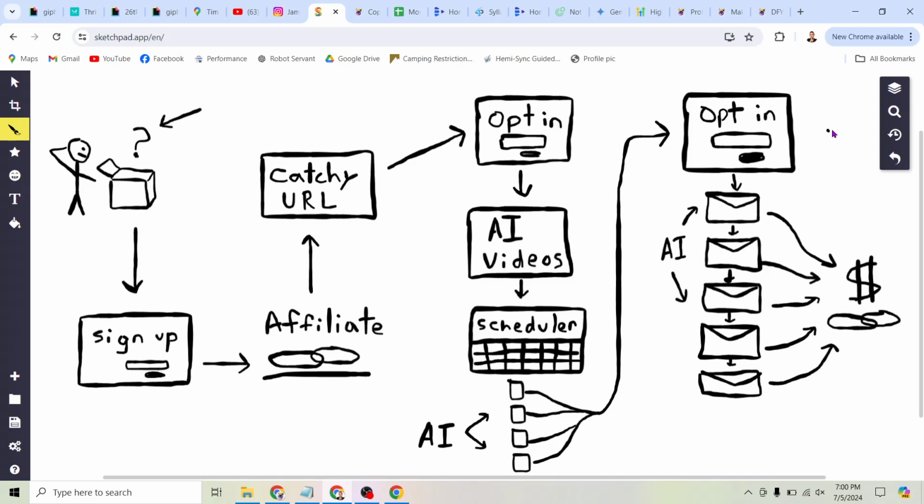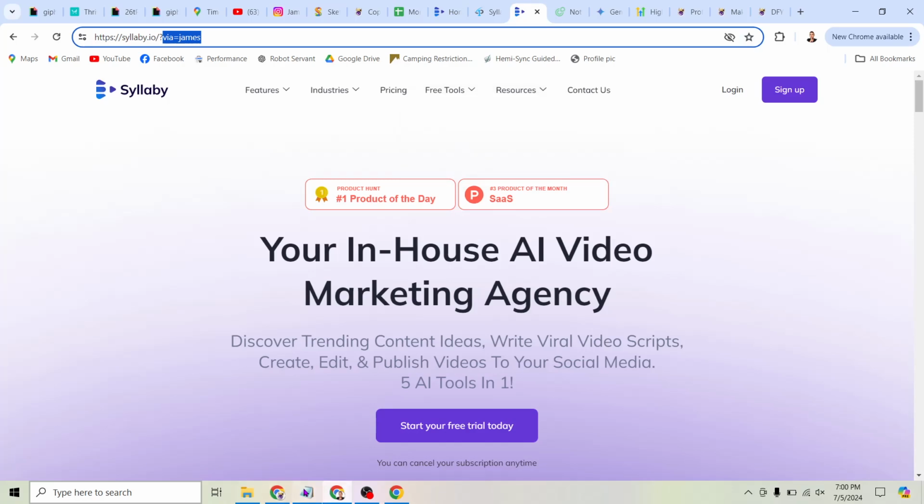Now all an opt-in means is somebody enters their email address for more information, and now suddenly we can use AI to send them emails on a daily basis, directing them to the link that makes us money. For me, it's OneClickVids. For you, it's going to be whatever redirect you set up. But that's basically how it works.